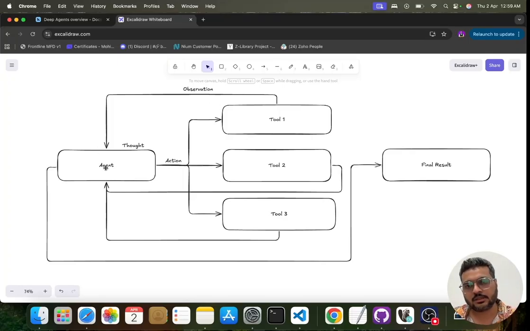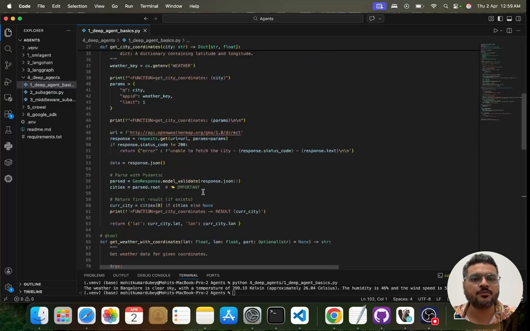Until it has, this whole process is executed again. Once you have the final result, it will give you the result. All this decisioning, the agent itself is taking. We are not putting anything over here, right? So now let us jump into the code without any further ado.